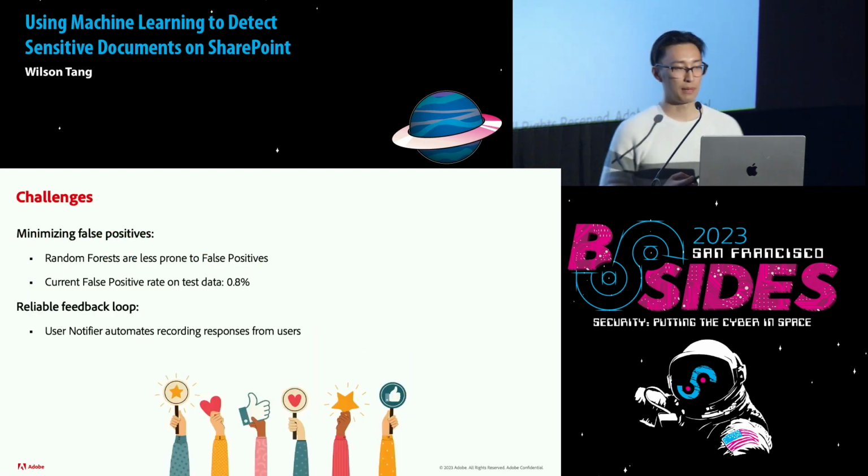Cool. Now I'm going to talk about some key challenges we faced while doing this project. And I believe these challenges also apply to any machine learning project you're trying to do in security. The first one is minimizing false positives. Why we care about this is because we definitely don't want to flood our analysts with a lot of false positives, and they'll experience alert fatigue.